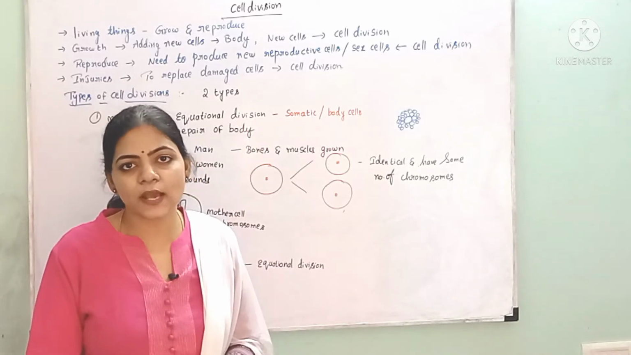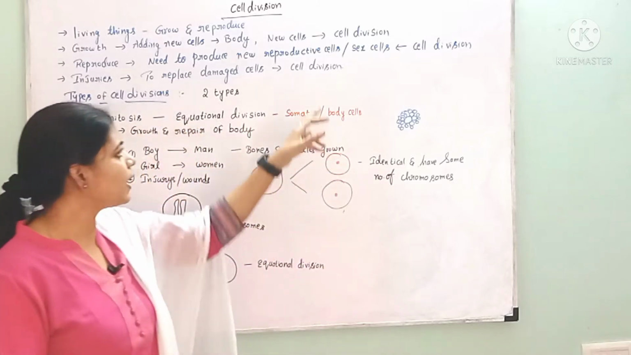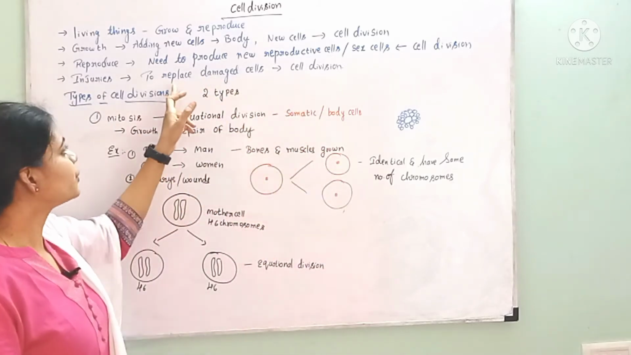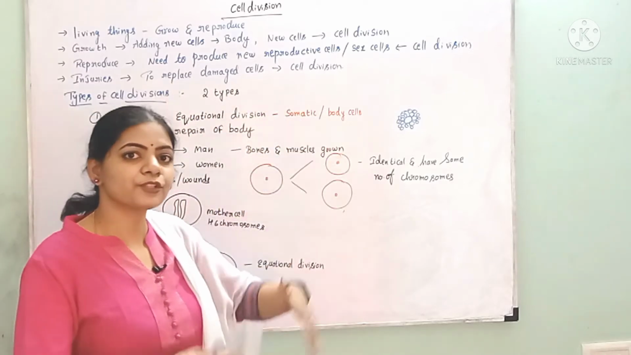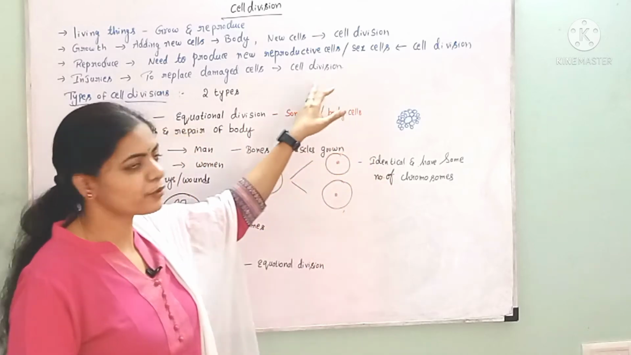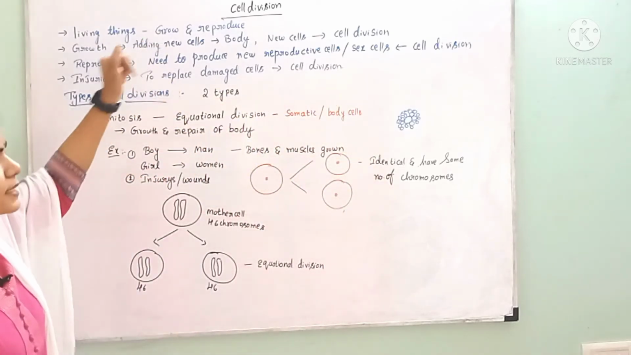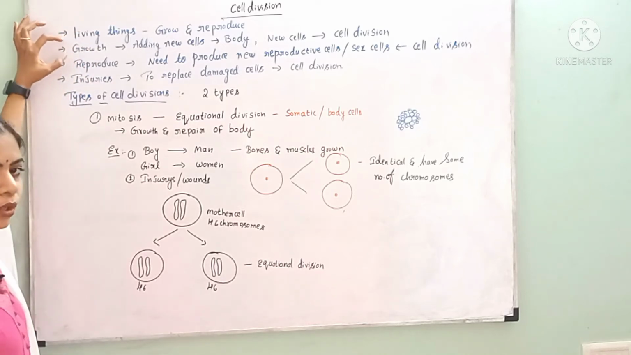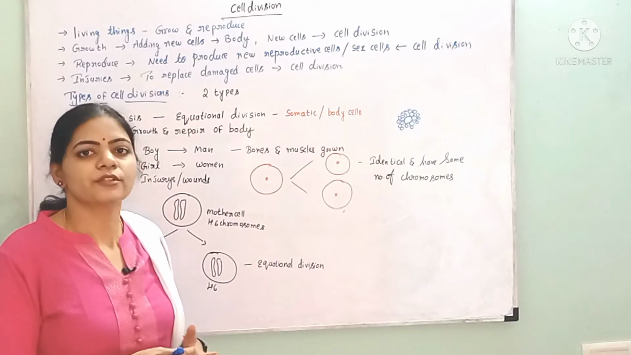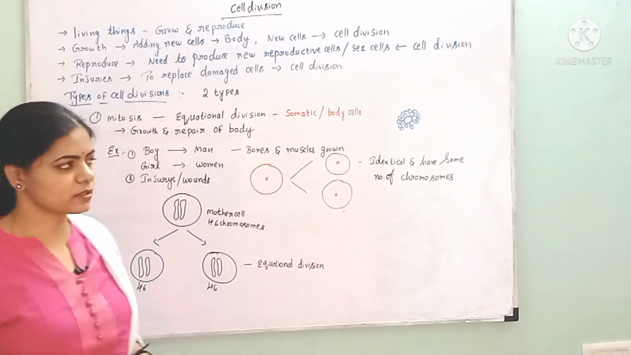New skin was developed, new muscle cells were developed, and these cells were developed from cell division only. To replace the damaged cells, new cells are formed in the injured or wounded area by the process of cell division only. So cell division helps in growth, reproduction and repair of damages. For all these processes, cell division is the important process.